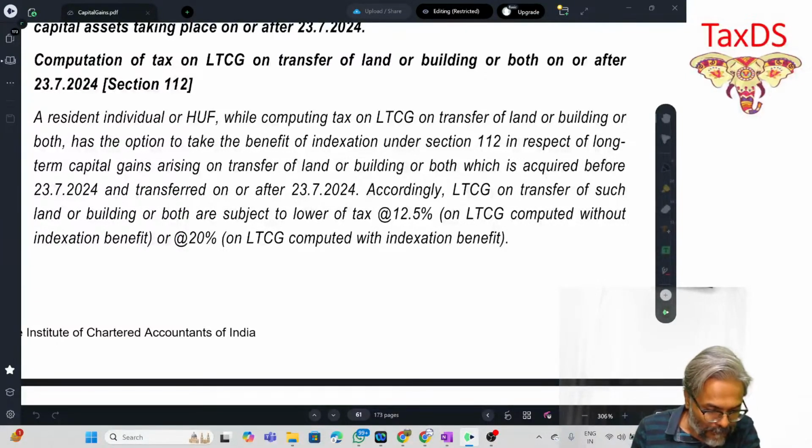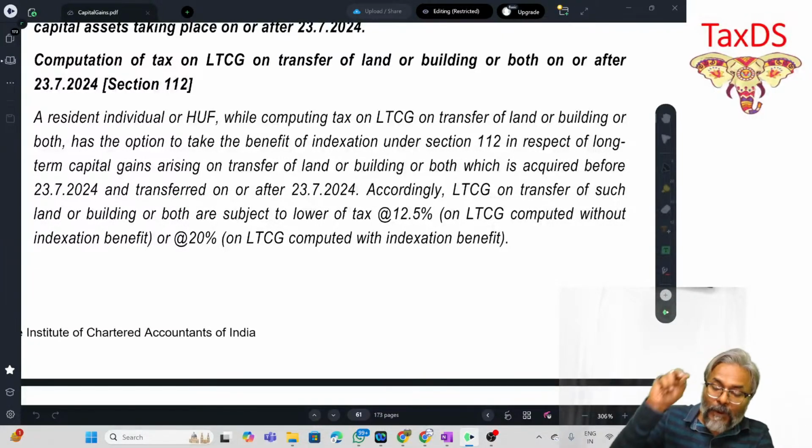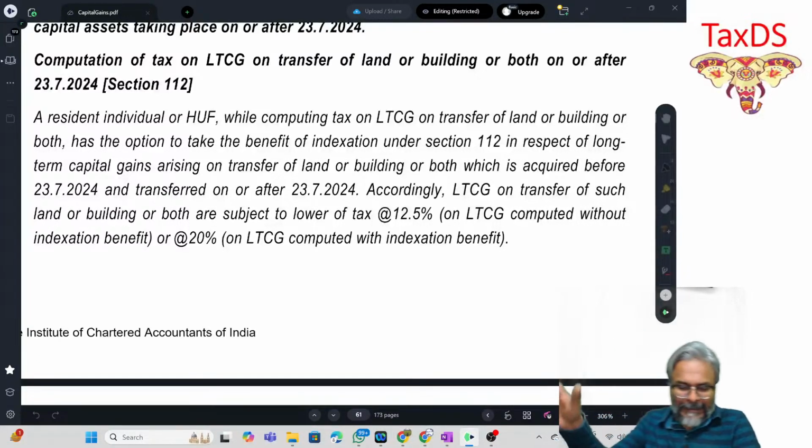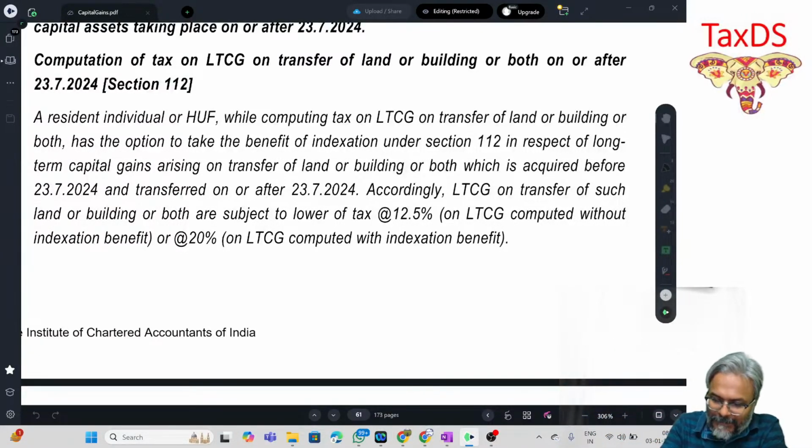First line is the key, students. What does the first line say? A resident individual or HUF, while computing tax on long-term capital gain, this alternative has to be applied. Where does it have to be applied? At the time of computing the tax liability.